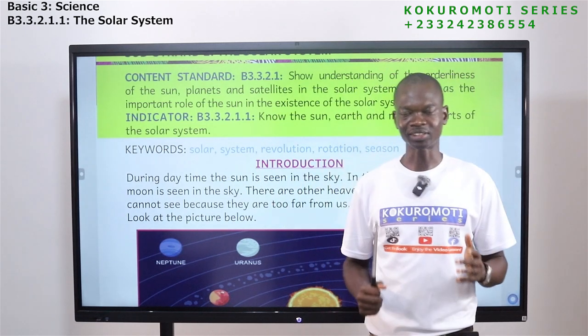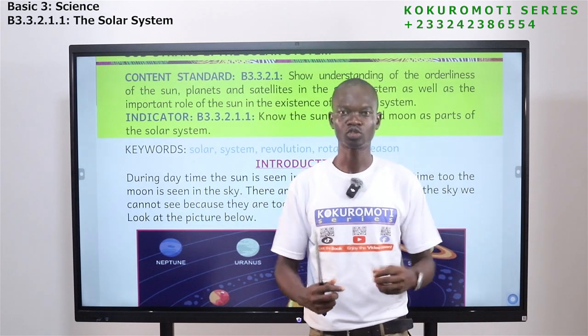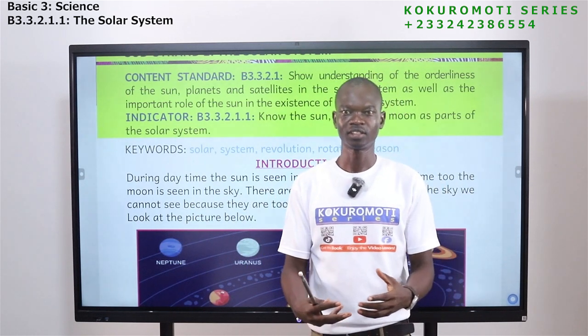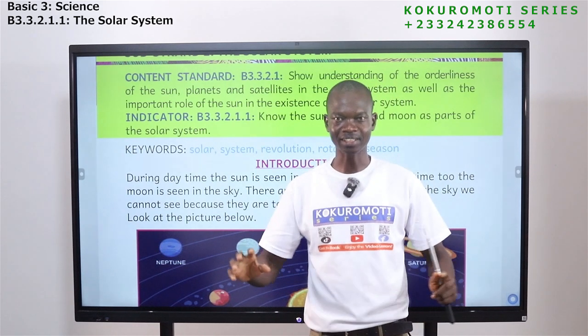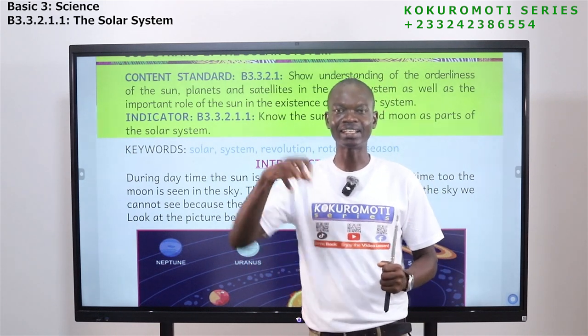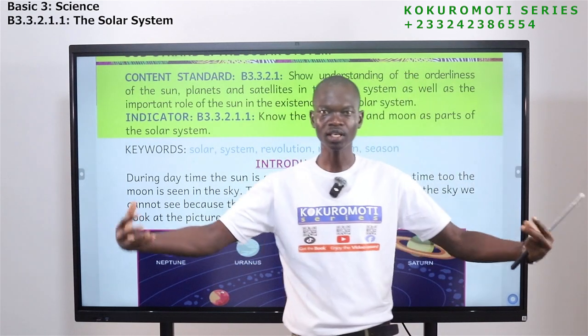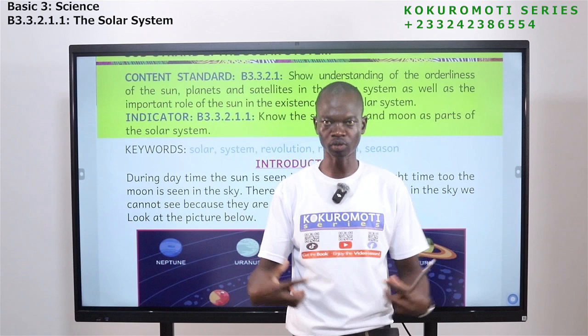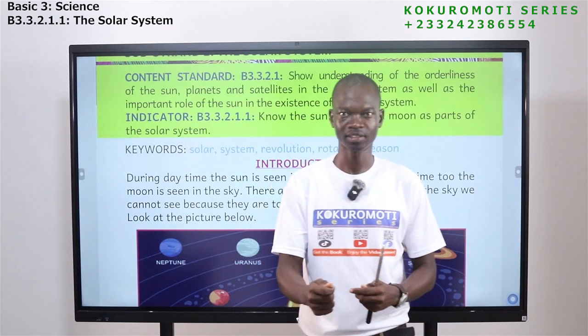System is all about different parts coming together to perform a task. If something is described as a system, it has different components that work together to perform a task.